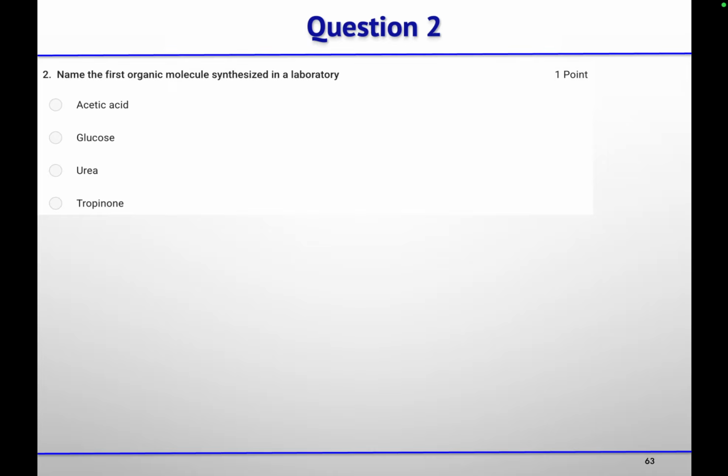Then the second question is, name the first organic molecule synthesized in the laboratory. Ma'am, urea. Urea, from isocyanate that was prepared. Correct. Okay. Next is, who coined the term synthesis first? Kolbe. Anushka, you also tell me which one is the correct option? Kolbe.